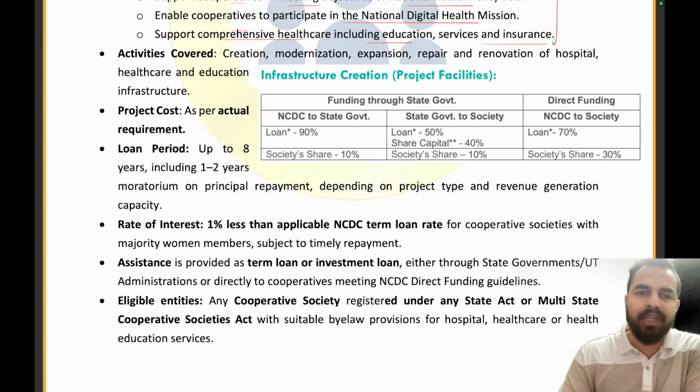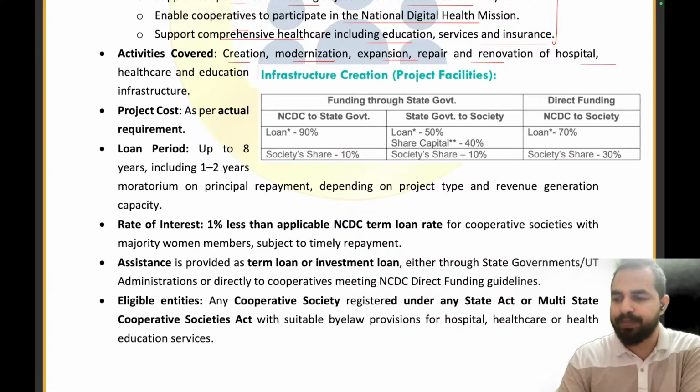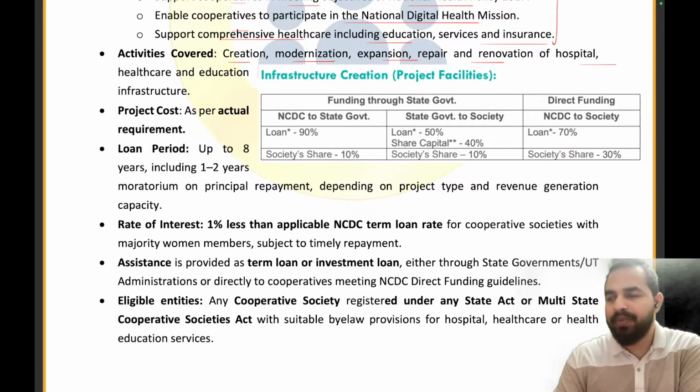Now moving ahead, the activities which are being covered, it will include the creation, modernization, expansion, repair and renovation of hospital, healthcare and education infrastructure. So basically, as a part of this cooperative societies, we are providing them financial assistance. Now, this financial assistance can be used by the cooperatives for the creation of the new infrastructure, for modernizing existing infrastructure, for expanding existing infrastructure, for the repair and renovation of the hospital, healthcare, and the education infrastructure. The project cost will be decided as per the actual requirement of the societies.